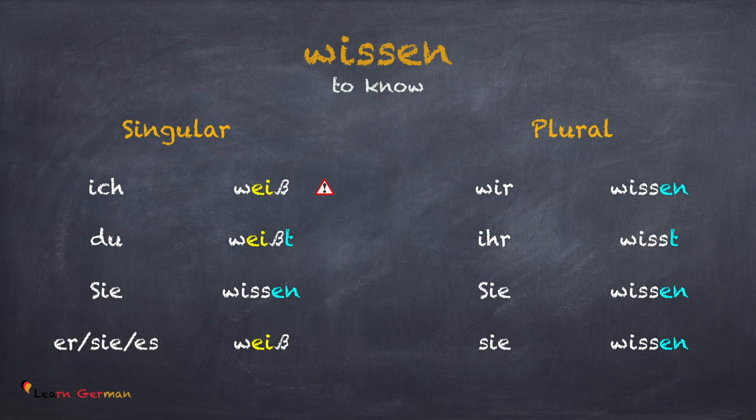So, let's conjugate. Ich weiß, du weißt, sie wissen, sie es weiß, wir wissen, ihr wisst, sie wissen.